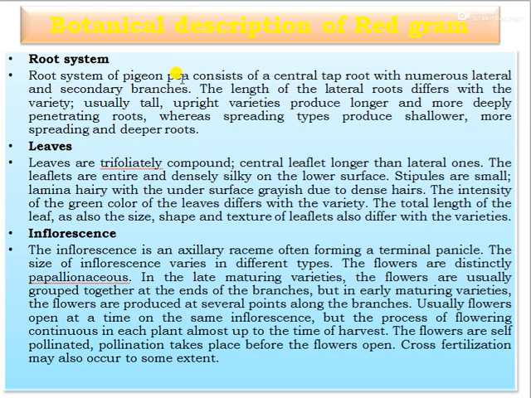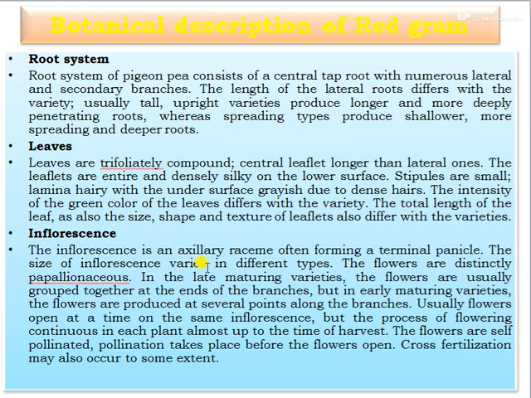The root system of pigeon pea consists of a central taproot with numerous lateral and secondary branches. The length of the lateral roots differs with the variety, and usually tall upright varieties produce longer and more deeply penetrating roots, whereas spreading types produce smaller or more spreading and shallower roots. Leaves are trifoliately compound, the central leaflet longer than the lateral ones, and the leaflets are entire or densely silky on the lower surface.